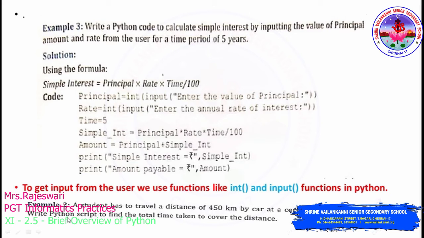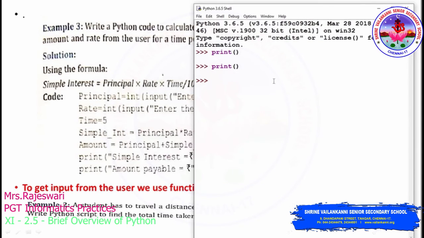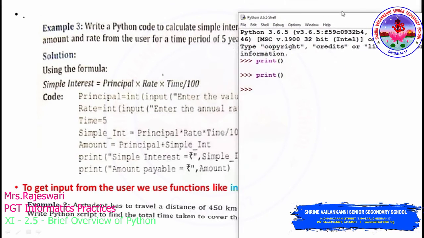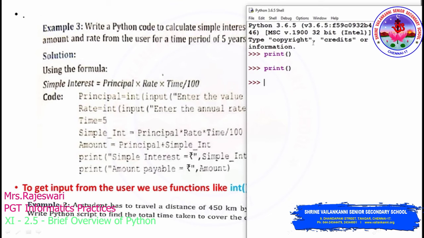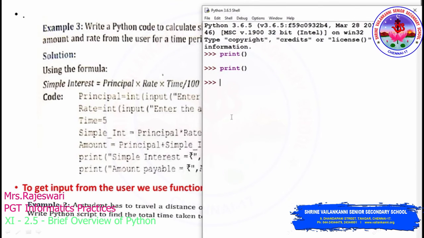And then write a Python script, which is the program to find the total time taken to cover the distance. So what they are saying here is we have to find the time. To find the time, what is the formula actually, which is distance divided by speed. Distance we have here and speed we don't have, which you can get it from the user. So let us see how to work on this program now. So the very first thing what you have to provide is distance. So distance they have given here as 450 kilometer.